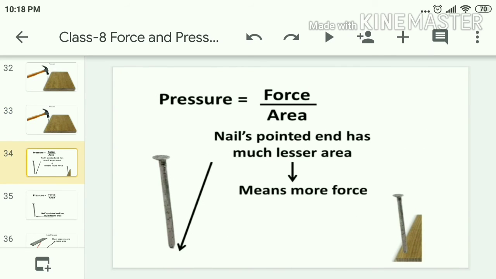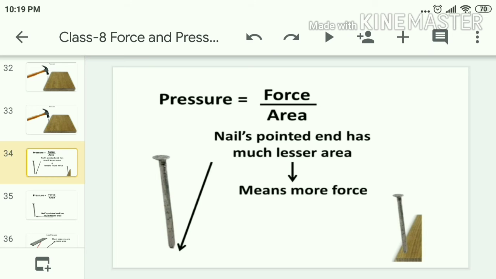Here, the effect of the force you apply depends upon the area. It may increase or decrease. That means when you keep the blunt side down, as the area is more, the force applied cannot produce enough pressure to insert the nail. But compared to the other side, the tip has very little area. As the area is less, the force applied produces more pressure, so that it can be inserted.